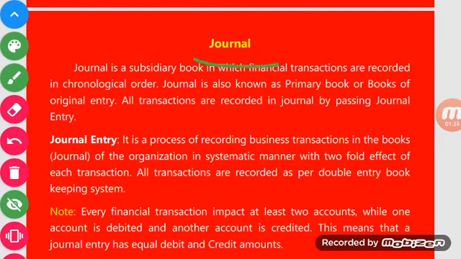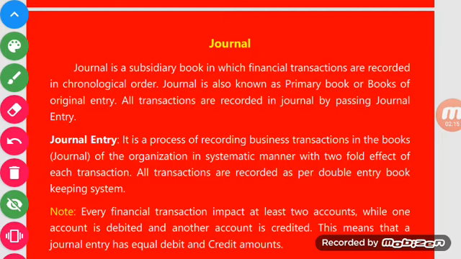What is the meaning of journal? Journal is a subsidiary book in which financial transactions are recorded in chronological order. As I told you in the first video, in a business only economic or financial transactions are recorded. Non-financial and non-economic transactions are never recorded in the books of a business organization. So the point to be noted: journal is a subsidiary book in which financial transactions are recorded in chronological order.